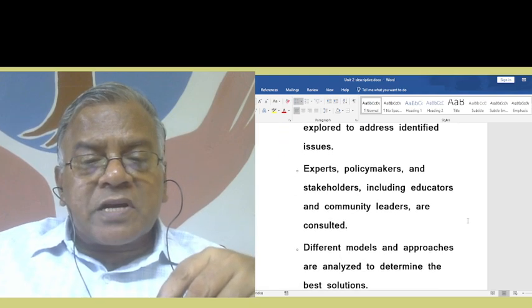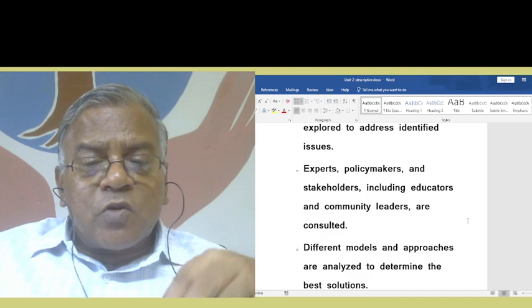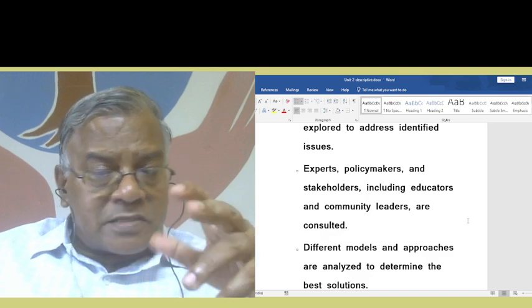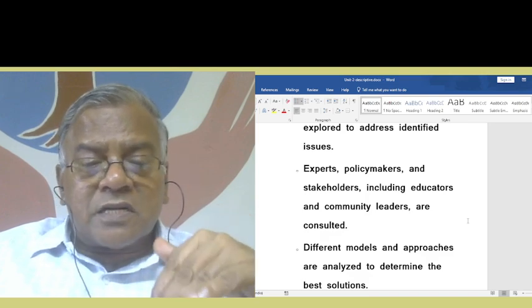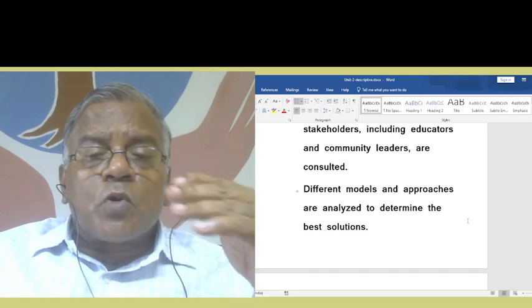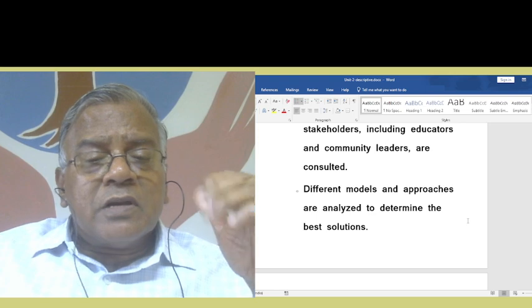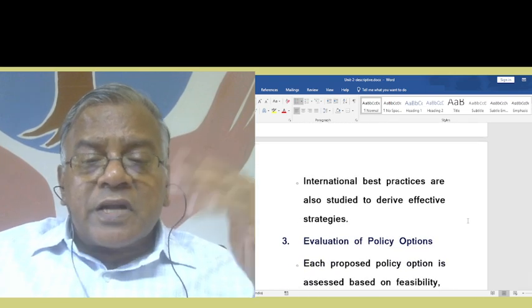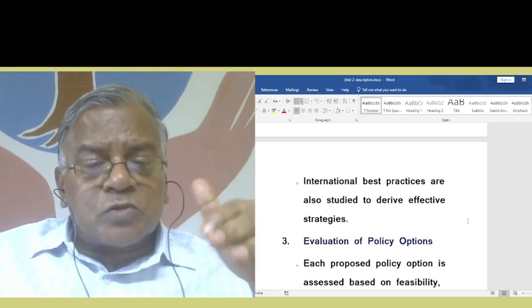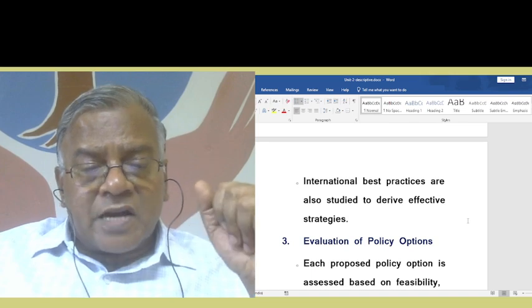Experts, policymakers, and stakeholders, including educators and community leaders, are consulted. Different models and approaches are analyzed to determine the best solutions. International best practices are also studied to derive effective strategies.